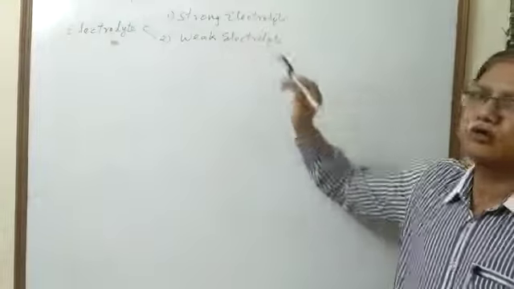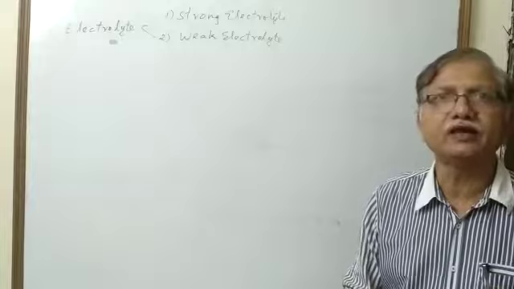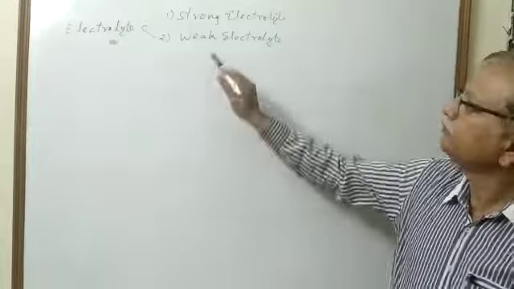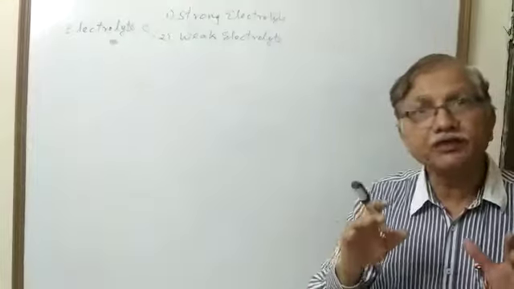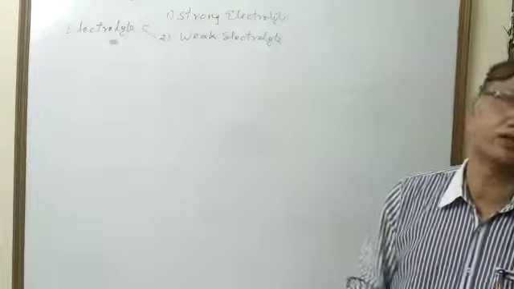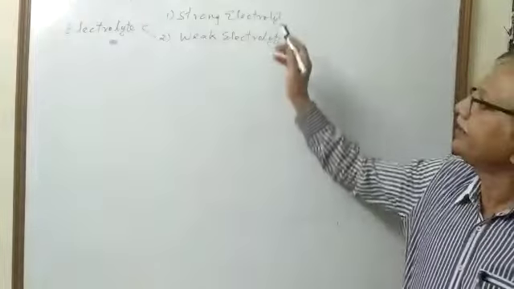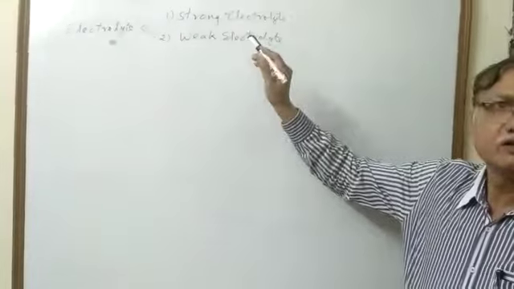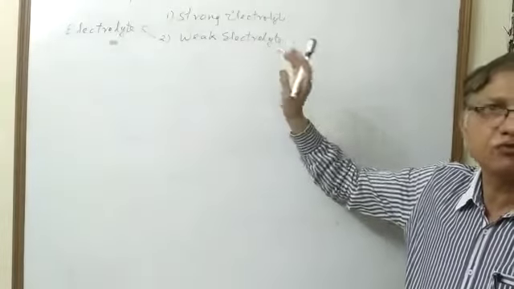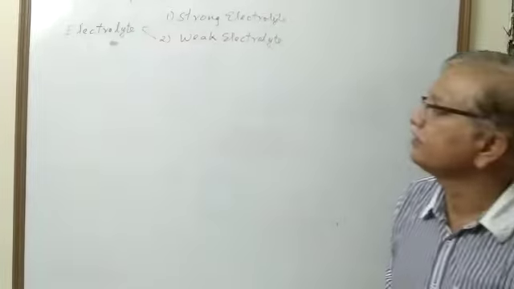Examples of strong electrolytes are strong acids, strong bases and their salts. And weak electrolytes are generally weak acids, weak bases and their salts. For example, strong electrolytes: NaCl, KCl, H2SO4, HNO3, HCl. For weak electrolytes: weak acids like acetic acid, ammonium hydroxide, etc. These are electrolytes.